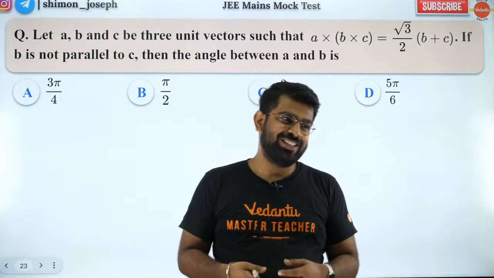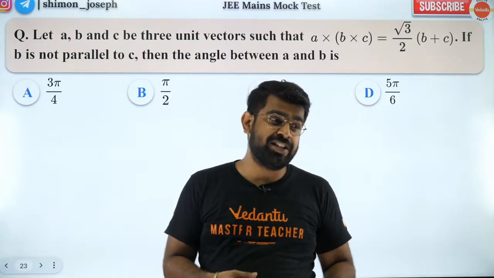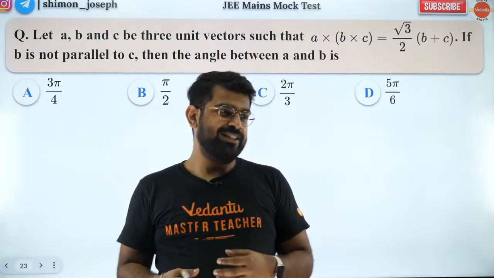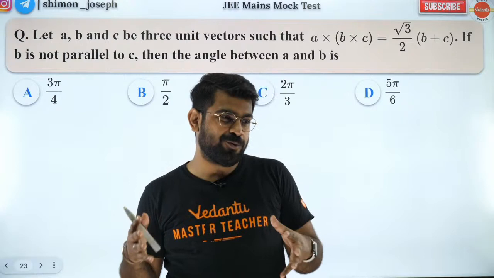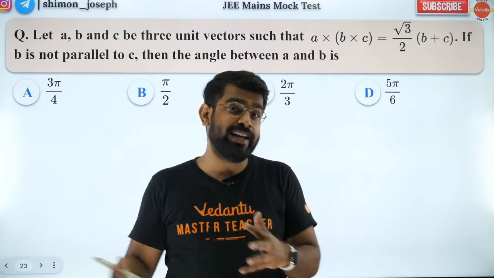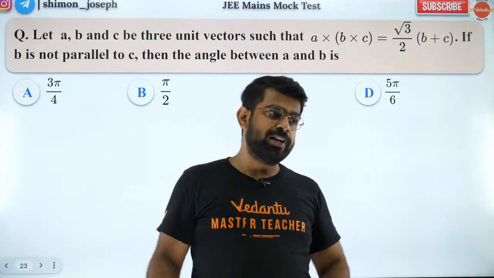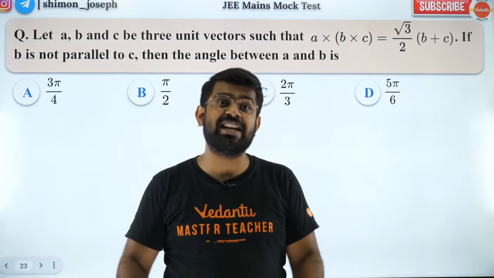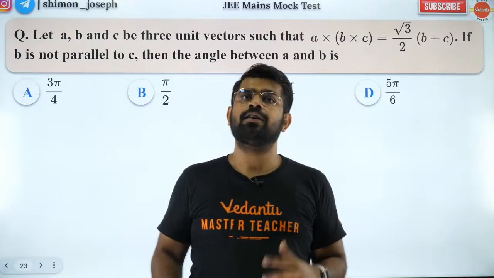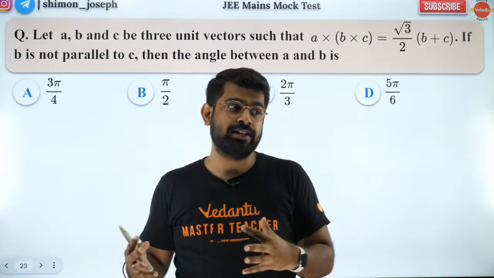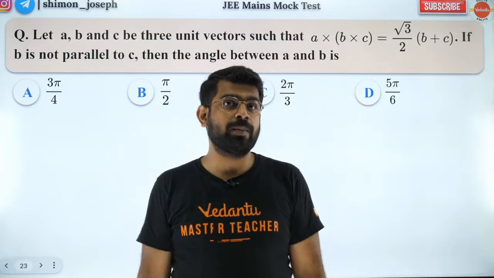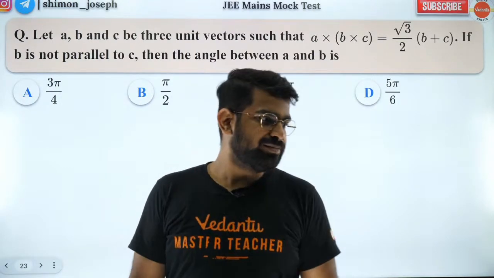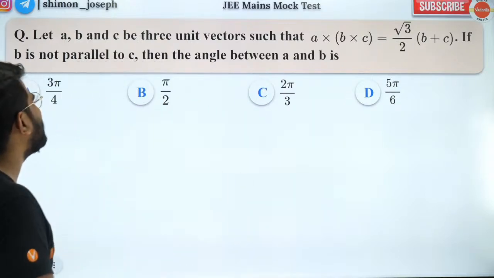Jagadish, if you are aiming for advanced, in JEE Mains you should be at least scoring 230, 240. 200 plus for sure. If you are scoring 230, 240, then you are a very good aspirant for advanced. But if you are not confident about getting 200 in JEE, then I would say better focus on JEE Mains for now. Do well in JEE Mains, get a good NIT, then maybe you can think about dropping or planning your next year. Clear? Okay, so people, what is the answer for this question?